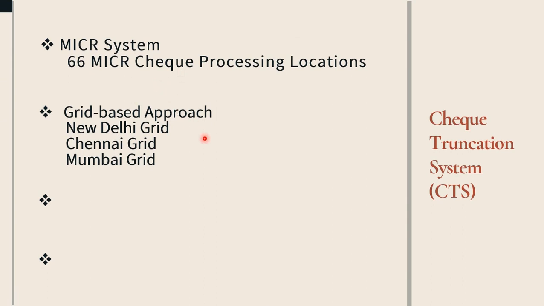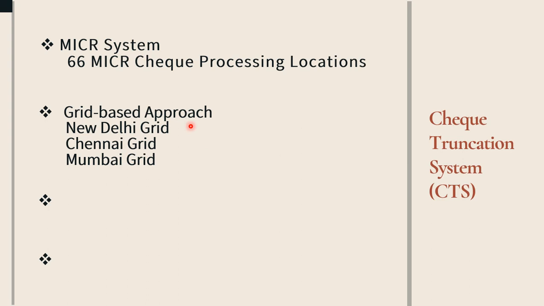In this grid based approach, the jurisdiction has been distributed among 3 grids. Number 1, New Delhi grid. Number 2, Chennai grid. And number 3 is Mumbai grid. Under the New Delhi grid is the National Capital Region of New Delhi.